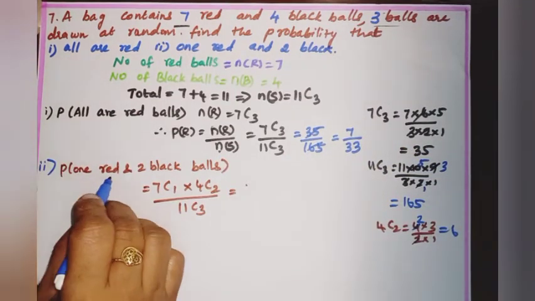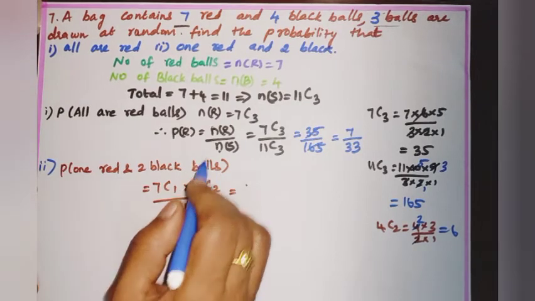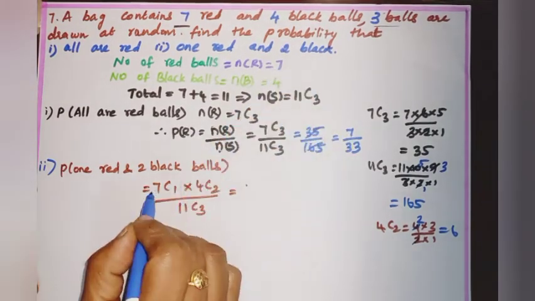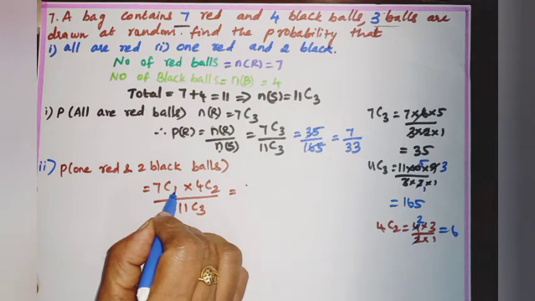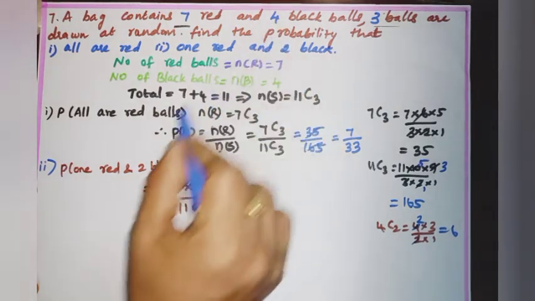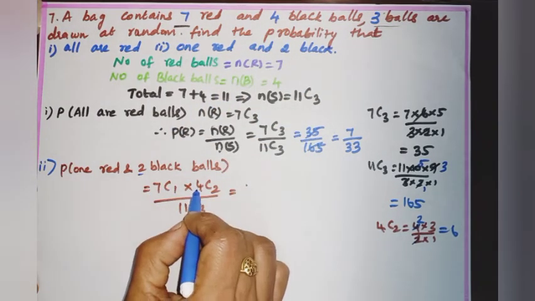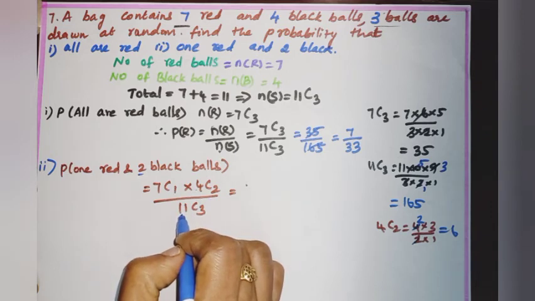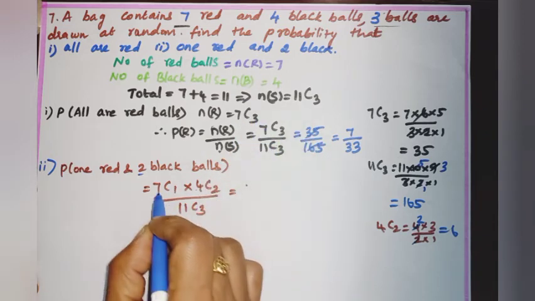Probability of getting 1 red and 2 black balls. Number of red balls is 7. So we have to select 1 red ball, which is equal to 7C1. Number of black balls is 4. In that we have to select 2. So 4C2 by N of S, which is 11C3.